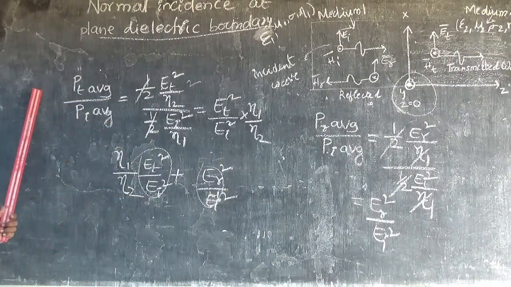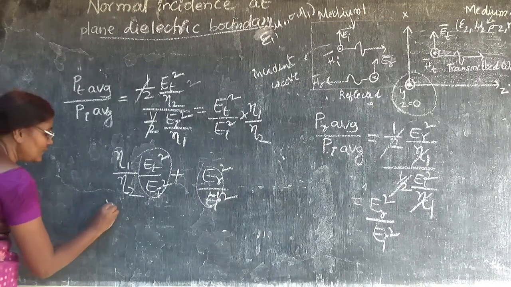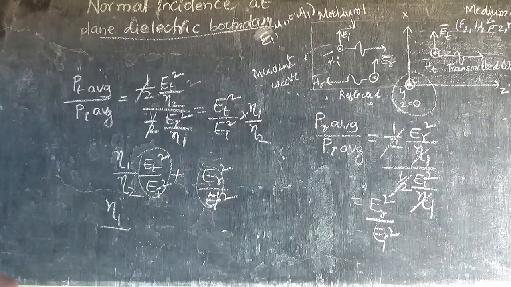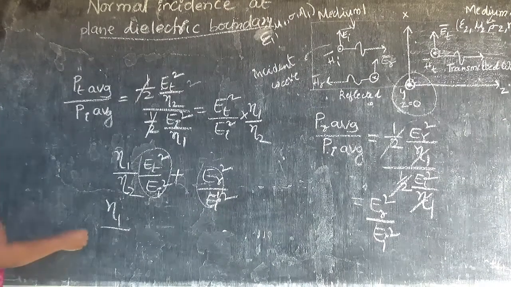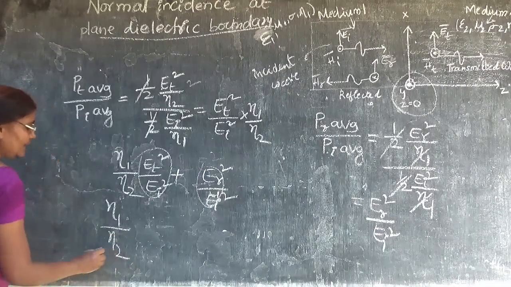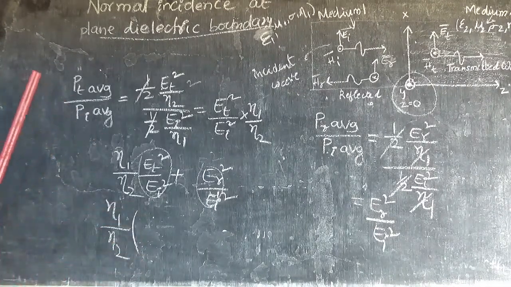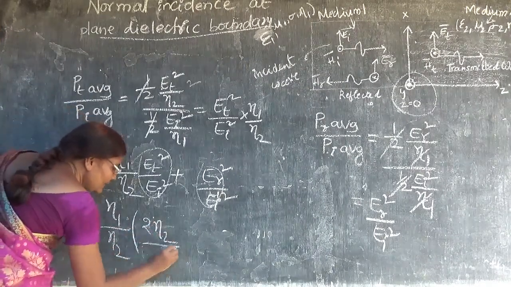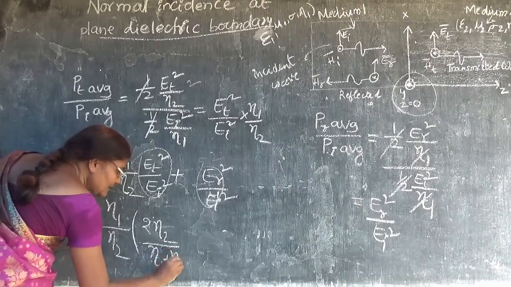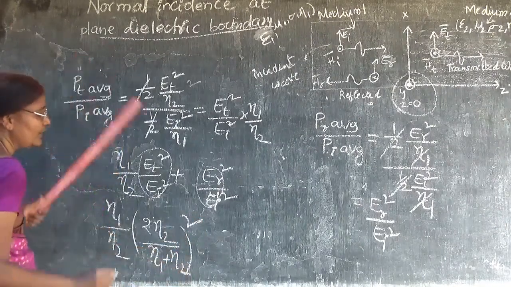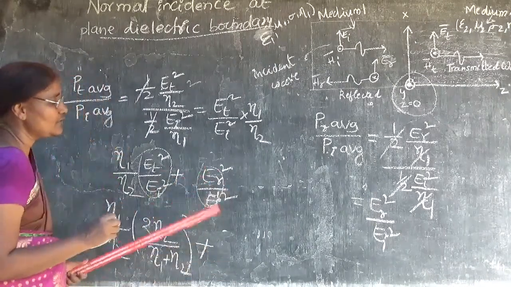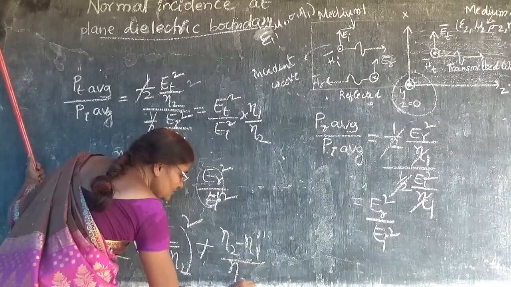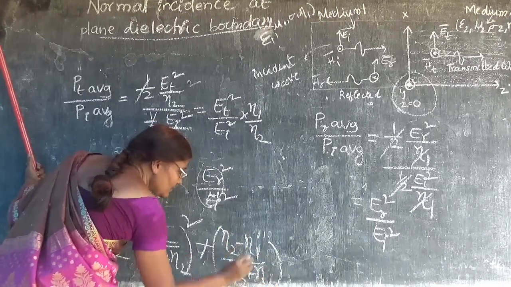What is the value of transmission coefficient? You just remember the value of transmission coefficient, a small tau: 2 eta 2 by eta 1 plus eta 2, whole square. Plus the reflection coefficient, which is going to be eta 2 minus eta 1 by eta 2 plus eta 1, whole square.